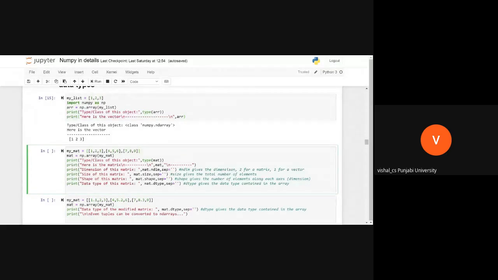You are going to use these things in data analysis. If you want to know the number of dimensions of your data set or array, remember that whatever you create in machine learning or deep learning, you have to convert into an array. Neural networks or machine learning models don't work with the raw data you supply.